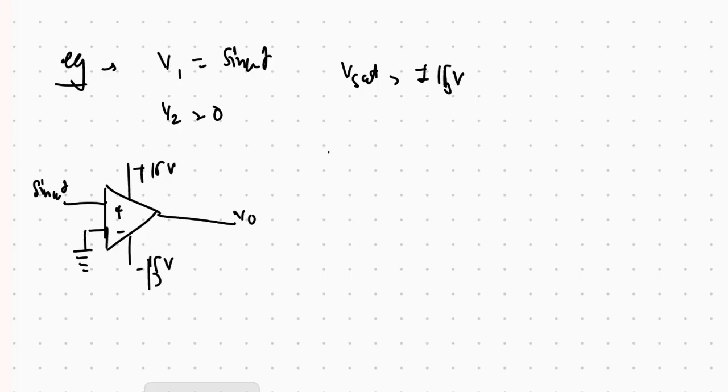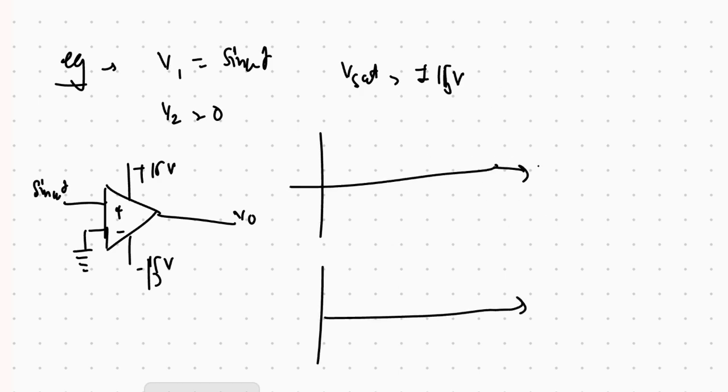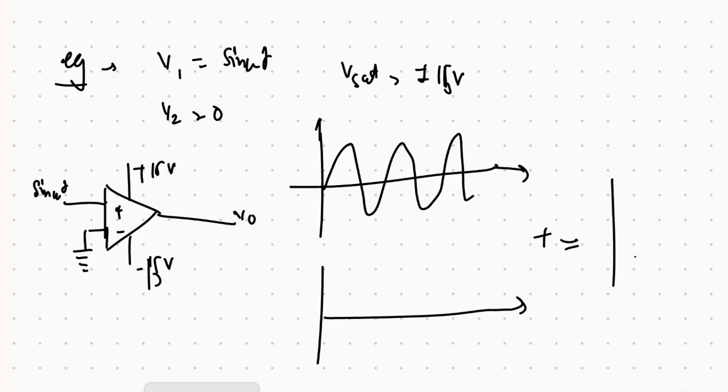So we have to first write the input and output signals. Sine omega t, this is a sine signal. Then this is equal to V output.